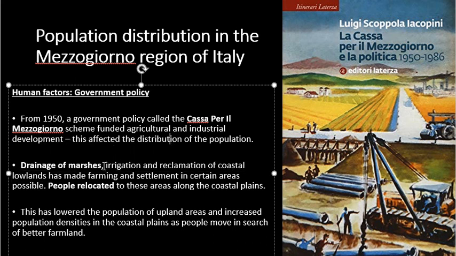Okay, irrigation, guys, is basically artificial watering of land. So they would have watered farmland to make it profitable again. Okay, and this was all done along the coastline. So as a result, people relocated to these areas along coastal plains, okay?